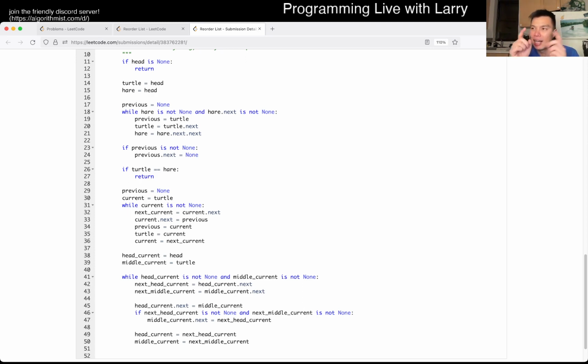But okay, so you have the head in the middle, and then what does the middle one point to, right? Well, the middle one is going to be last. Oh, one of the middle ones will be last, and then the second one will be.